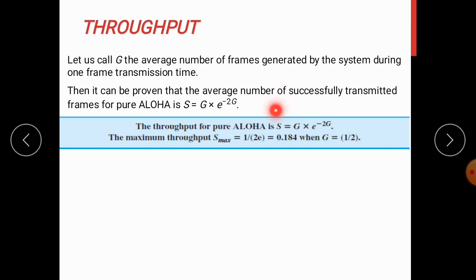Now at max, that is the maximum throughput, S max is equal to 0.184 when we consider G is equal to 1 by 2. That is, in this equation, if you substitute G is equal to 1 by 2, you will get S max as 0.184.